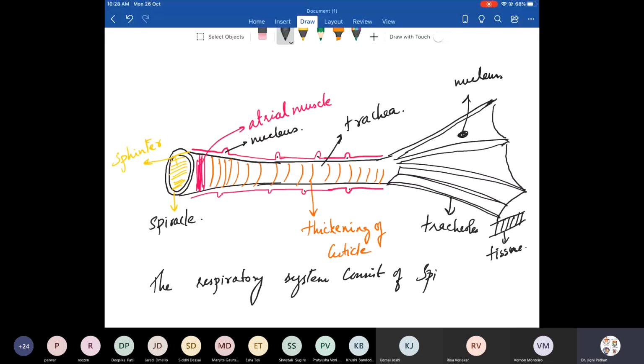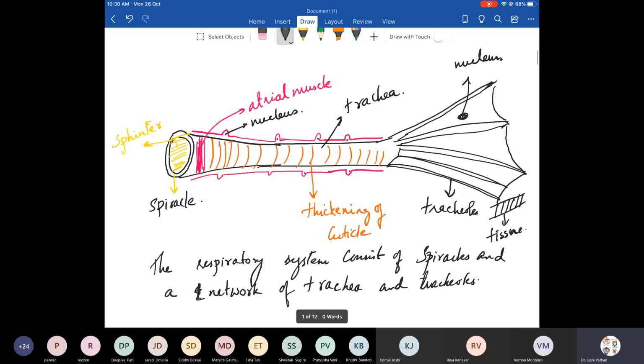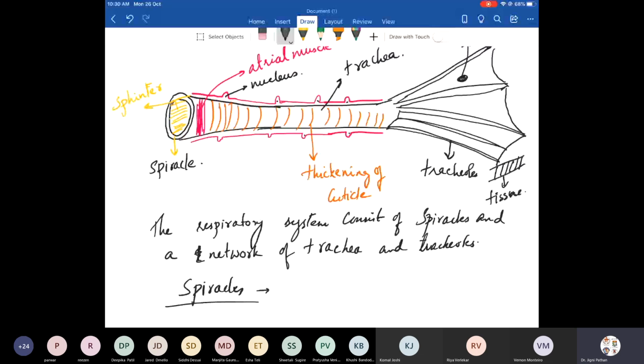So basically, if a question is asked, the tracheal system of respiration is seen in, very important question, many times this question is asked, is seen in cockroach, or dash type of respiratory system is seen in cockroach. So it's a tracheal system. I hope it's clear. Now, let us discuss the spiracles. Spiracles are of 10 pairs, present on the lateral side.